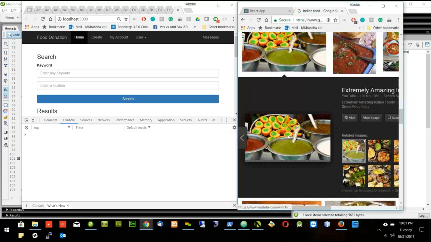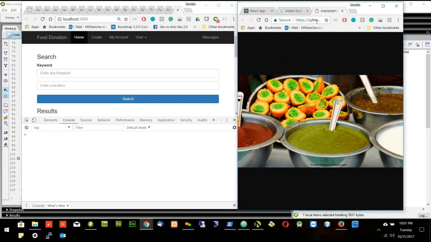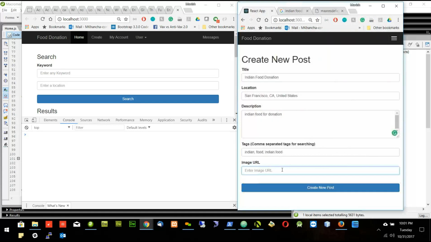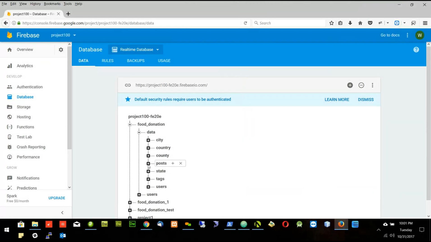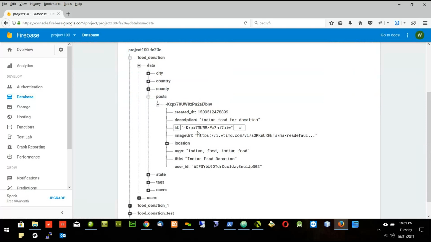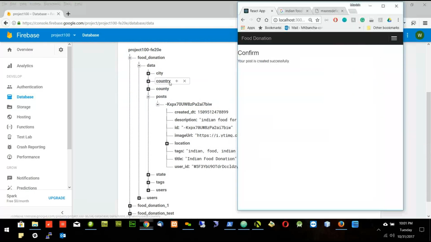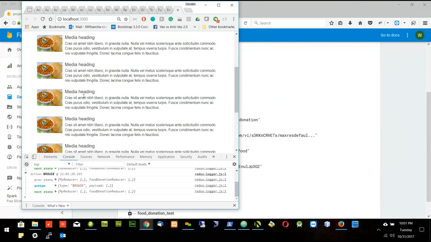Okay, let's take this one. Okay, and I will put this image here and I'll create a new post. So a new post is created, and if I go to the Firebase, I can see the post is coming here. Okay, now let's display this one result into the page. So right now we have only one result and I want to display that result here.